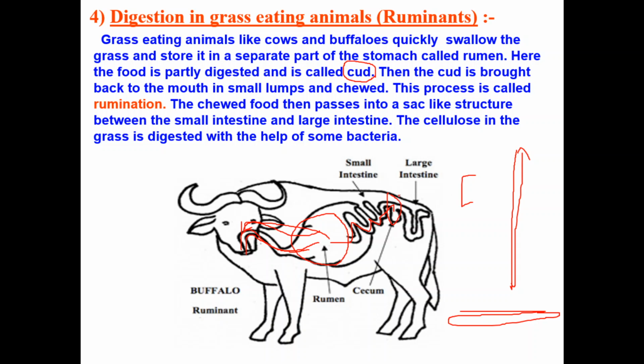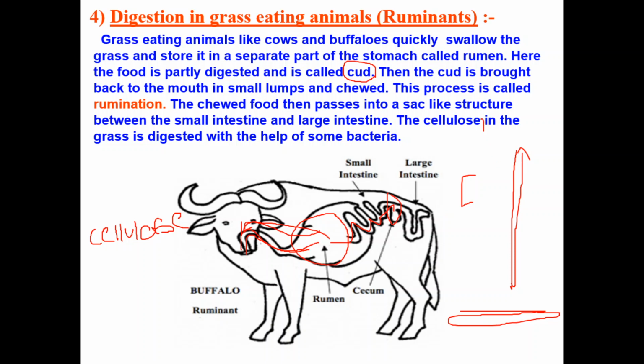Now you come back to the food, which is in the cecum. So what will the cecum do? The cecum has some bacteria, and the bacteria produce an enzyme, remember the name of the enzyme, known as cellulase. I told you, all plant cells have cellulose.